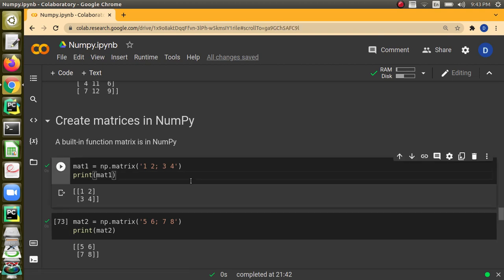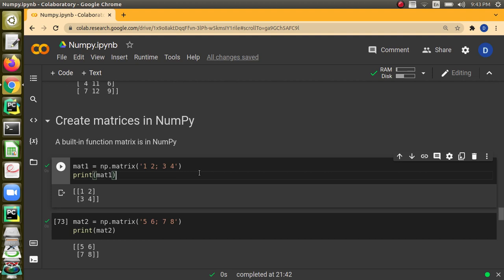So we have to use np.matrix. Instead of np.array, we have to use np.matrix. How we create a matrix is, we have to give it within quotes, and each row will be separated by a semicolon. Here we are telling np.matrix 1 space 2 semicolon 3 space 4. So there are going to be 2 rows, and in each row there are going to be 2 elements.